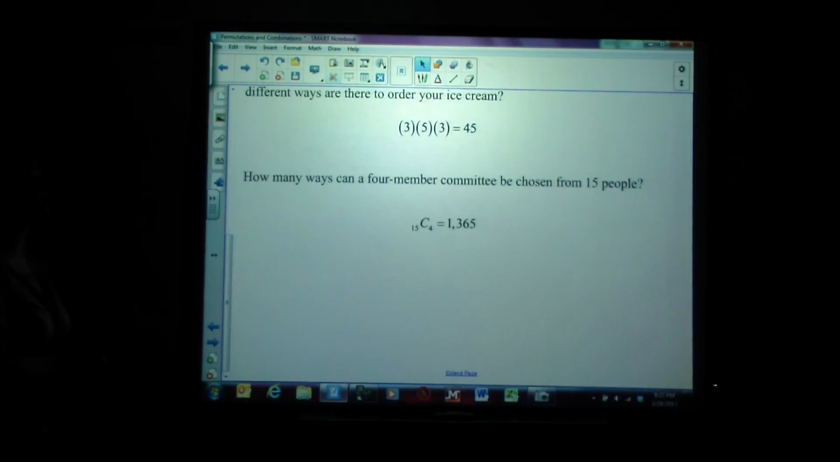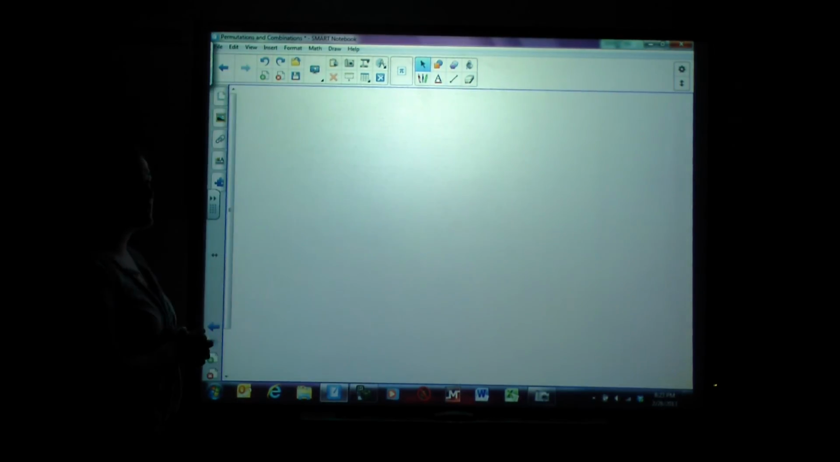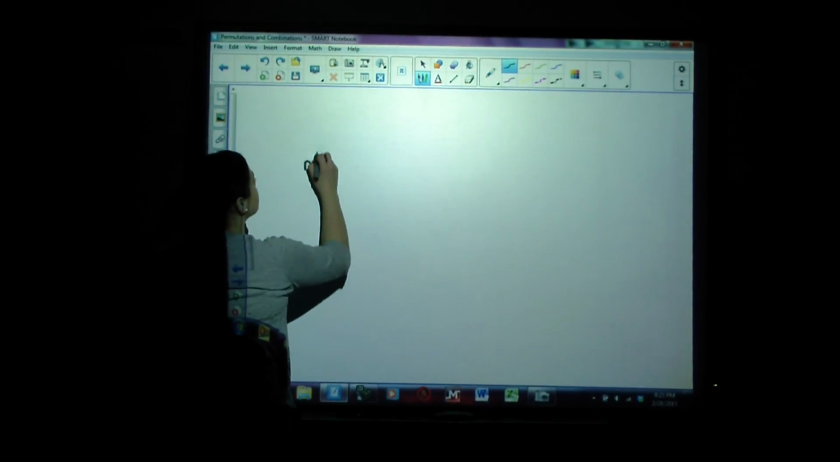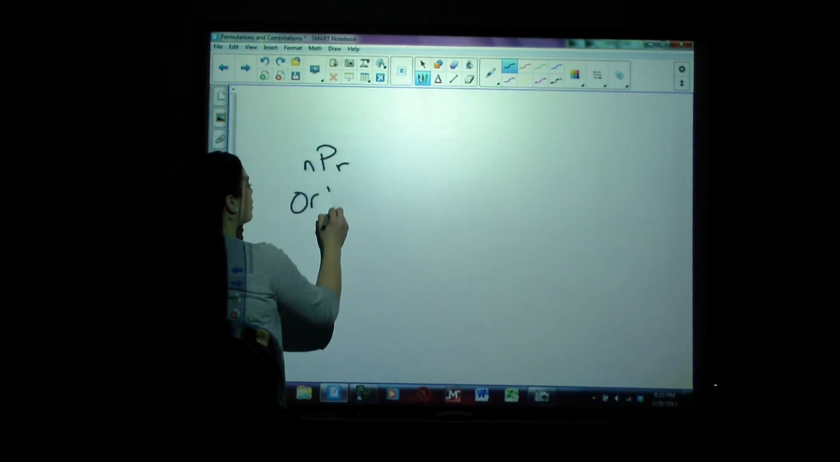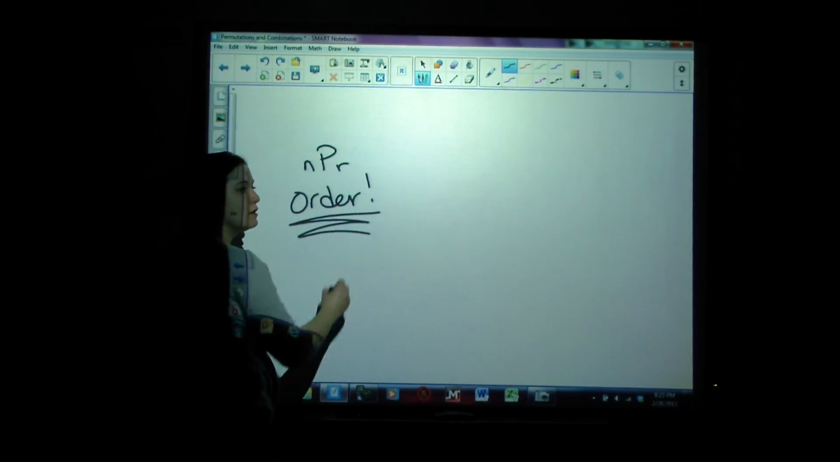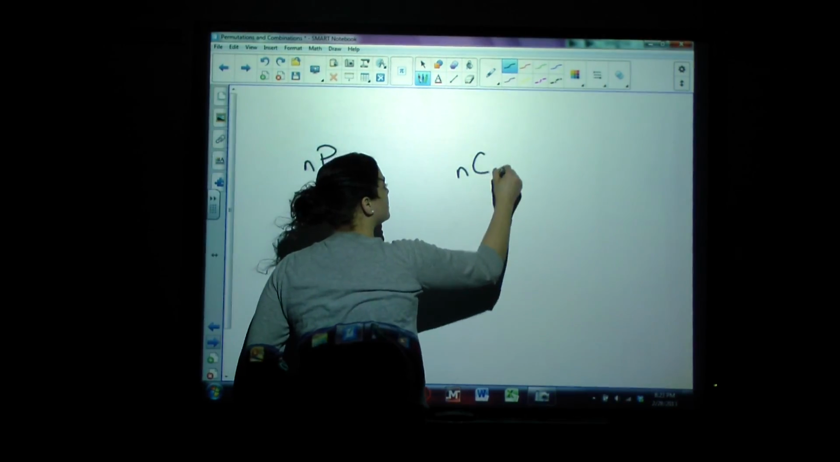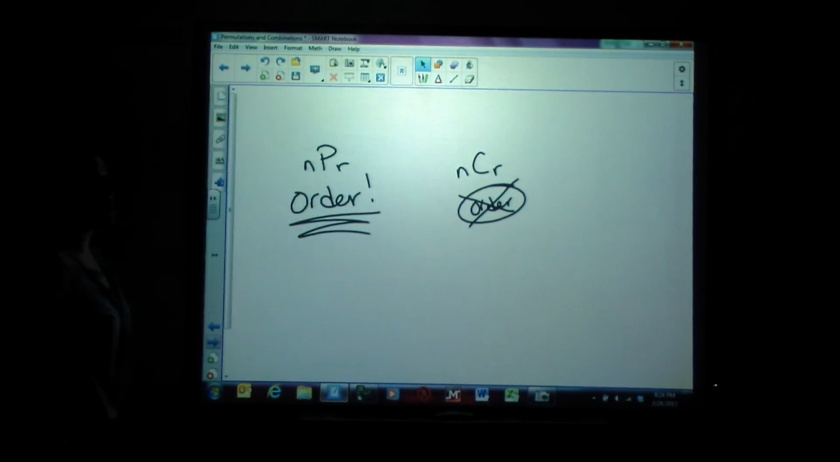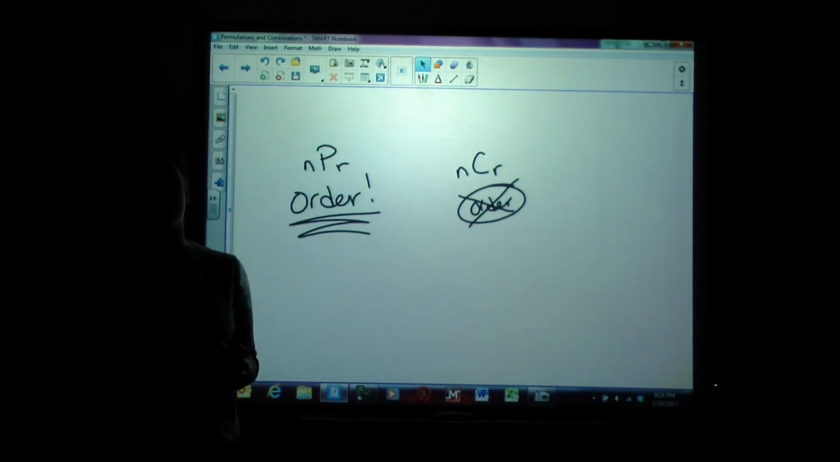Again, typing that in your calculator correctly, you should be left with 1,365 different ways to form that 4-member group out of 15 people. Okay, that was a lot of information. That's all I have on permutations versus combinations. Remember, if you're using permutations, order matters. If you're using combinations, order does not matter. Order does not matter for combinations, but it does matter for permutations. Keep that in mind, and hopefully you'll do well on those questions.